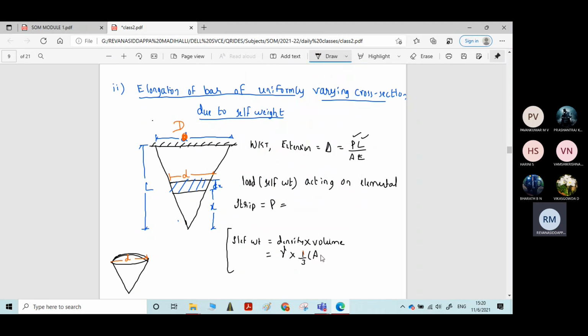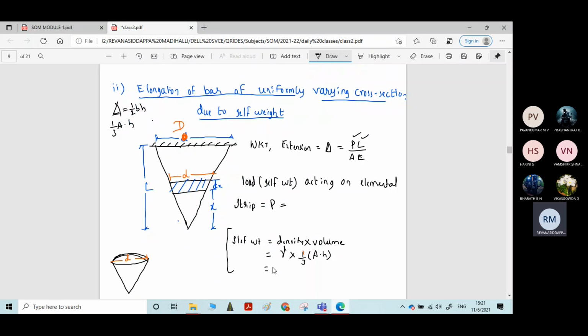Recall the area of a triangle is half into B into H. Similarly, the volume of a cone is one third into area into H. Remember, students, one third into area into H.